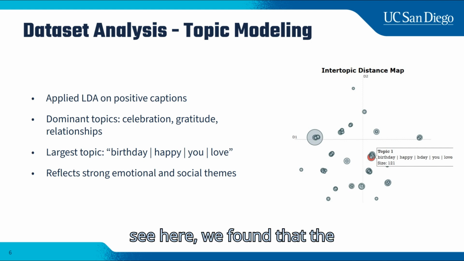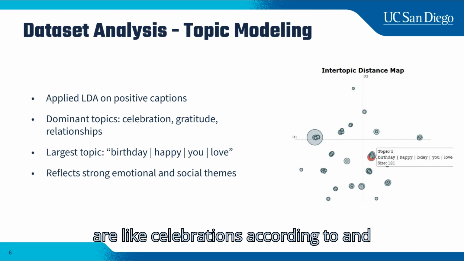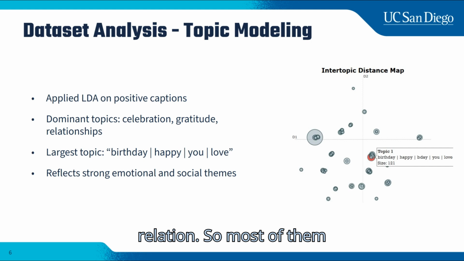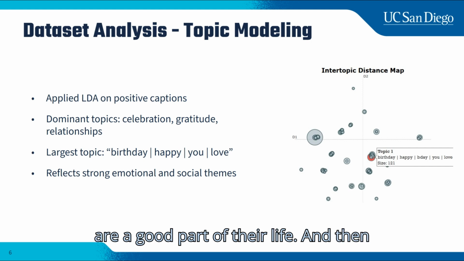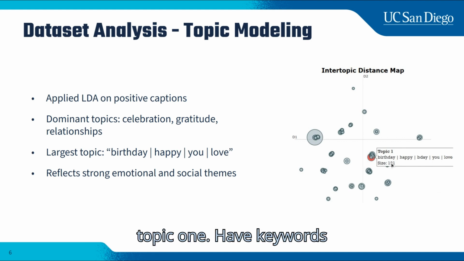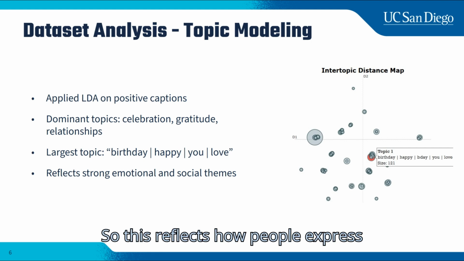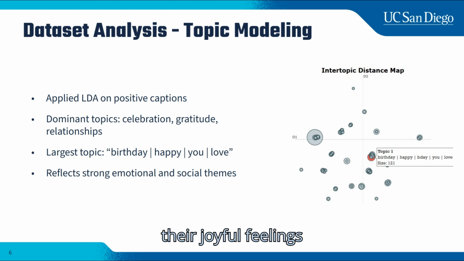We found that the dominating topics revolve around themes like celebrations, gratitude, and relationships. So most of them are the good parts of life. The largest topic cluster, topic one, has keywords like birthday, happy, and love. This reflects how people express their joyful feelings when posting.